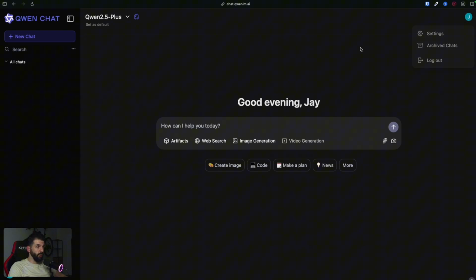It will say login. And then you want to make sure at the top left that it says Qwen 2.5-Max, right? And right from the beginning, you can see that the interface really looks like ChatGPT. And I just want to, as I've said, brush over this quickly. So I want to test the different features that you can see here. So the artifacts, the web search, the image generation, and as you can see, video generation is coming soon too.